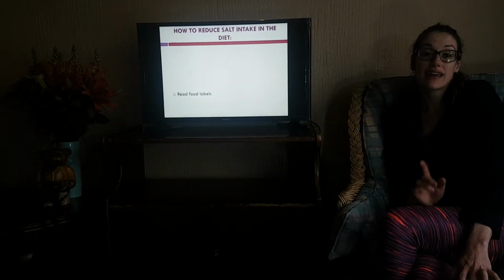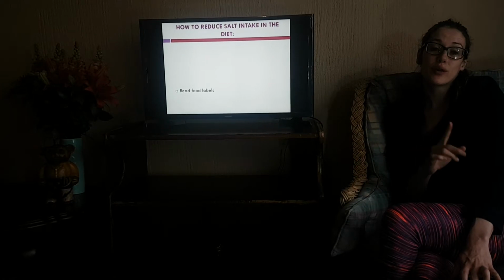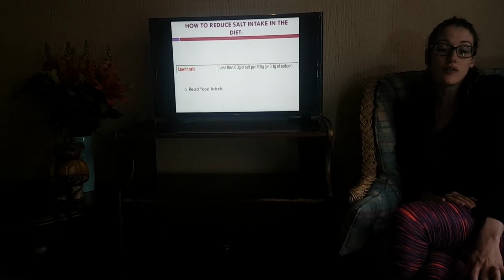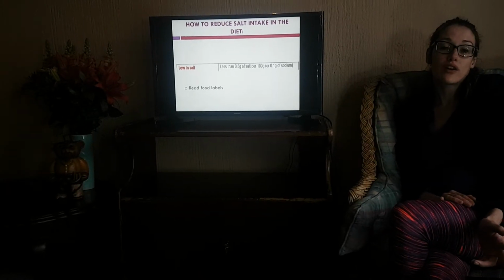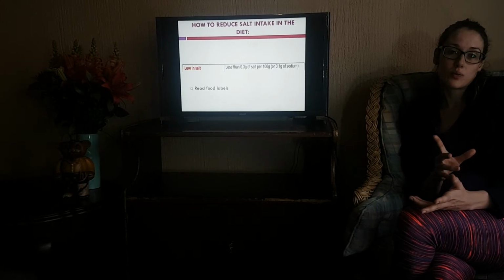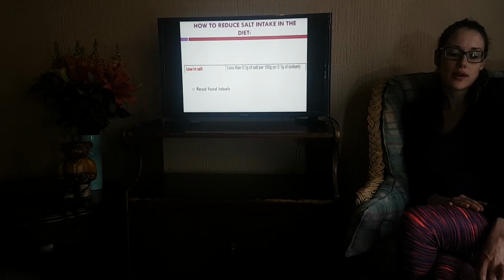And then lastly, again, reading food labels. So referring back to our previous slide when we had a look at food labels, we want to aim for less than 0.1 grams of sodium per 100 grams in a food product, or less than 0.3 grams per 100 grams in a food product.